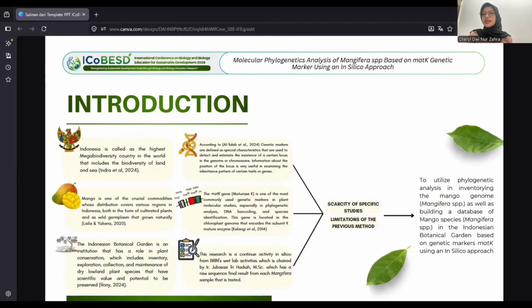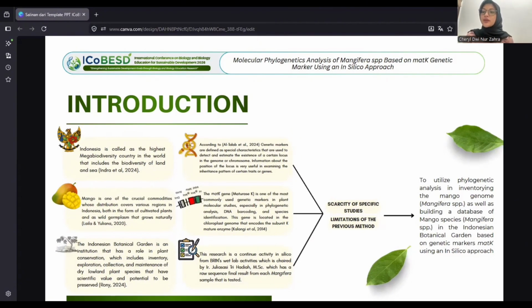One of them is the mango plant that is rich in fiber as an antioxidant and has high genetic diversity. Mango plants are one of the plants that are conserved in the Bogor and Purwodadi Botanical Garden. The high genetic variation of mango species requires information about kinship through a genetic approach.